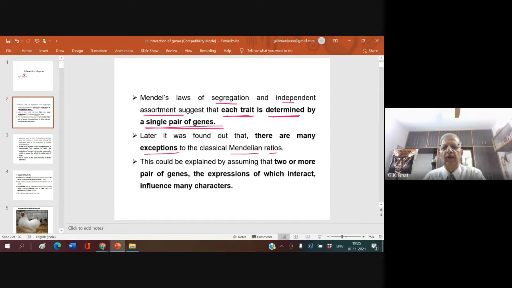This could be explained by assuming that two or more pairs of genes, the expression of which interact, influence many characters. So even if you believe that one gene with one pair of alleles is responsible for one character, sometimes more genes can interact with each other and modify the phenotypic expression of one, or change the phenotypic expression of the other.